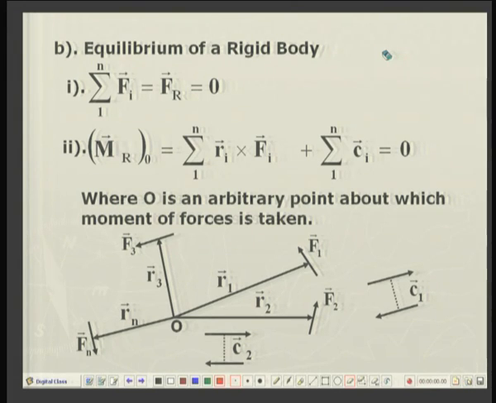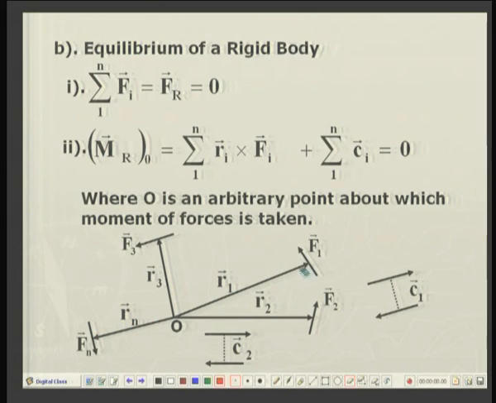Now, suppose I consider the ith force. Let us say here are different forces acting on the body. I choose an arbitrary point O in space. If I draw the position vectors to an arbitrary point on each of the forces F1, F2, etc., the position vectors are R1, R2, up to Rn.